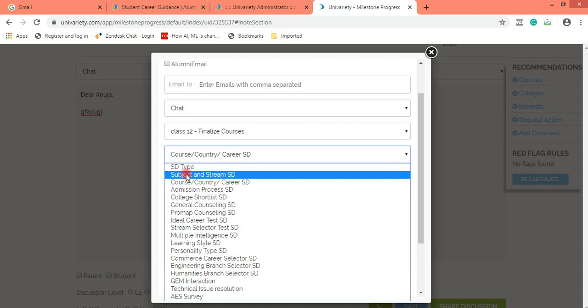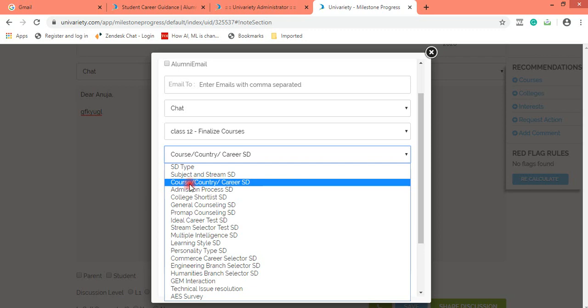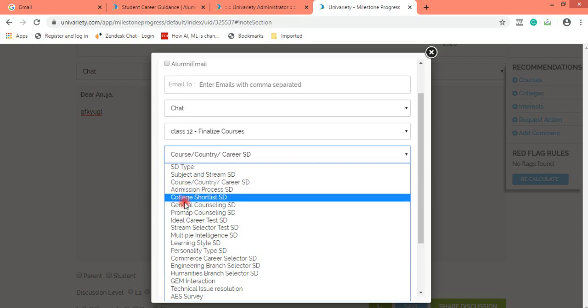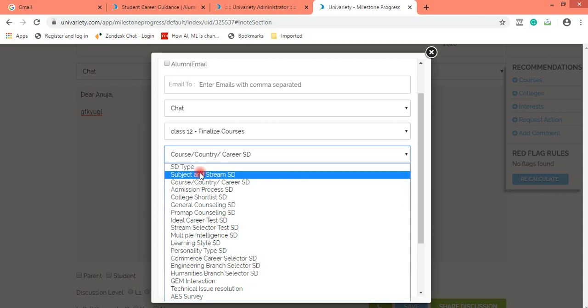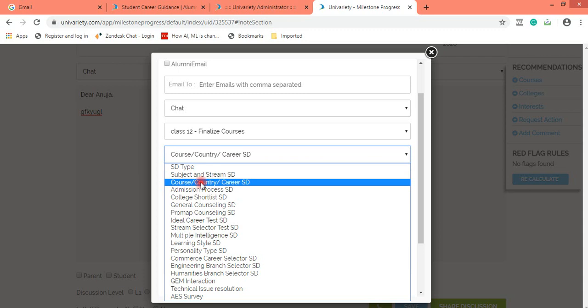So you would generally get to use these SD types, which are subject and stream SD, course country, admission process, college shortlist, and general counseling. Subject and stream is generally to be used for grade 9 and 10 when you are discussing their stream and what set of subjects to be finalized after grade 10, in grade 11 and 12. Course country career SD, again it can be for grade 9 and 10 and grade 11 and 12, where you're discussing the course or the country, or you're talking about different career options.